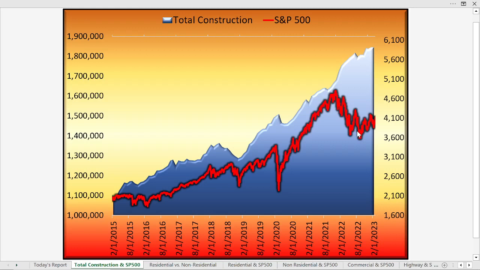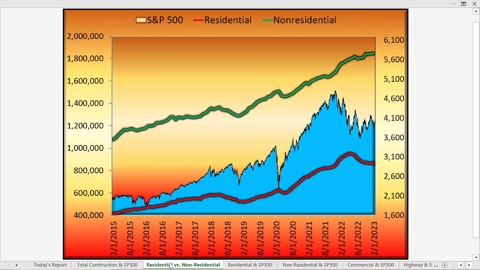So what we can do is take a look at the individual components of the construction industry to try to understand what's working and what's not working, or what's weak and what's strong. So here we see residential versus non-residential construction. Residential is the red line, non-residential is the green line. The blue area chart is the S&P 500. So we see as the stock market hits highs late 2021, early 2022, and then starts to move lower, so does residential.